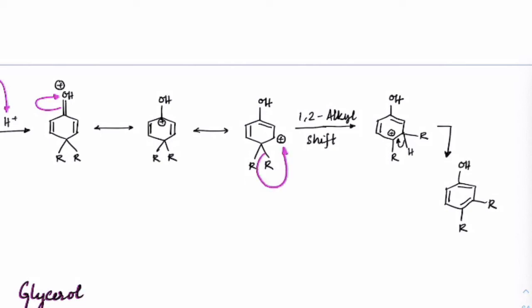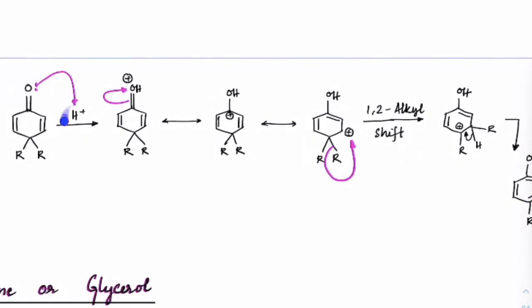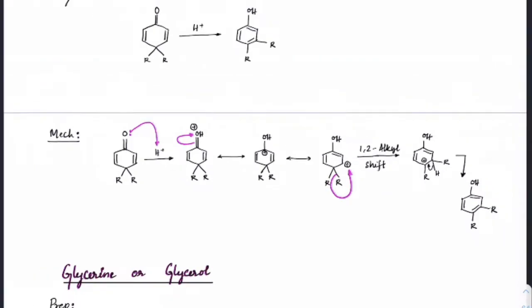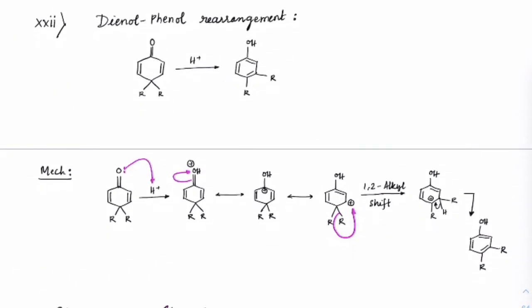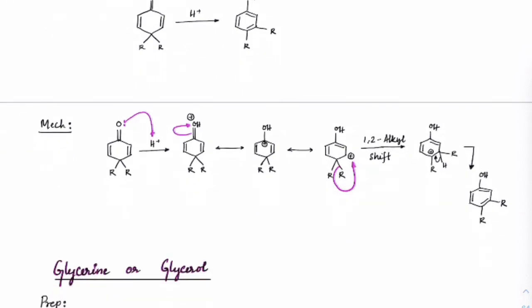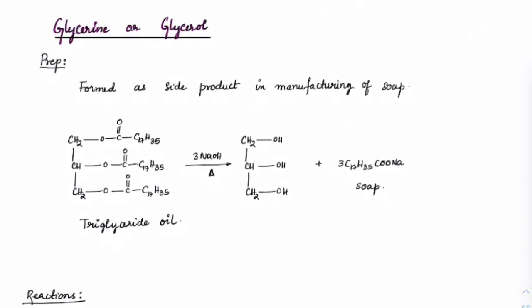So R minus will shift here, which means a 1,2 alkyl shift has been done. And once that is done, the hydrogen which is present here will give away its electrons, making a double bond formation, and that is the same H plus which you have used. So that means it is used as a catalyst. So this is called the dienol phenol rearrangement. Okay guys, so these are the cases of pinacol, pinacolone, right? So that could be asked in the exam. So please go through all these cases once again.